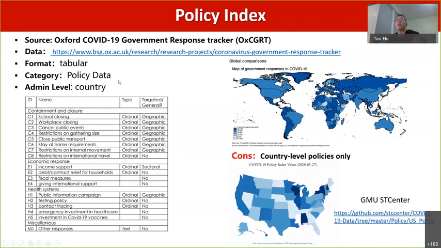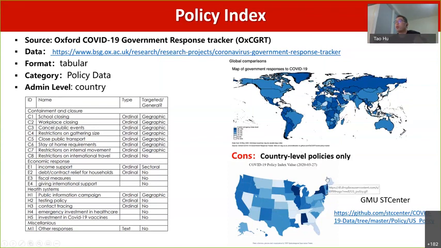The Oxford University has collected policy data sets from different countries, and they classify them into different indicators, and also create an equation to form the stringency index. For example, here is a map. The darker the color, the higher the stringency. However, it has one limitation, that it just has country level policies.